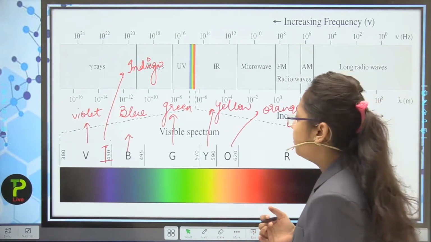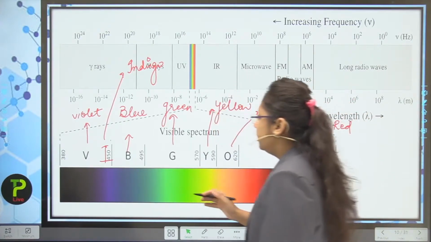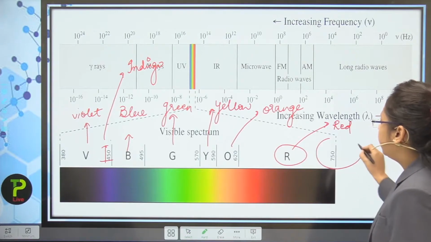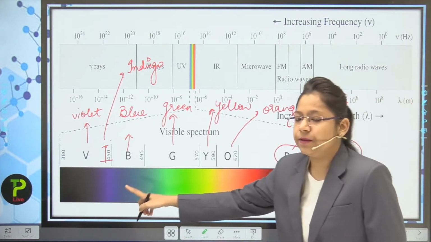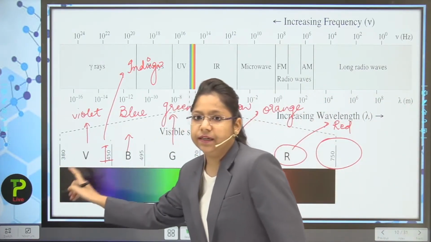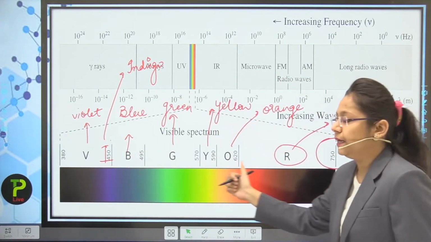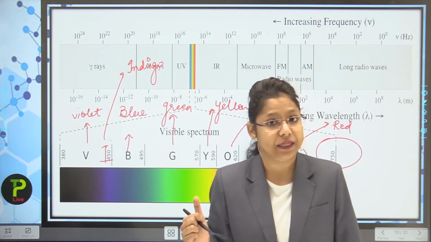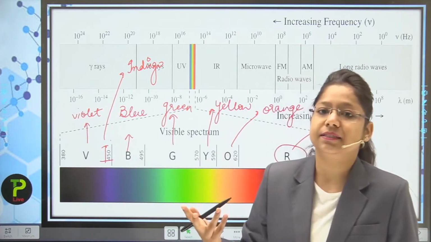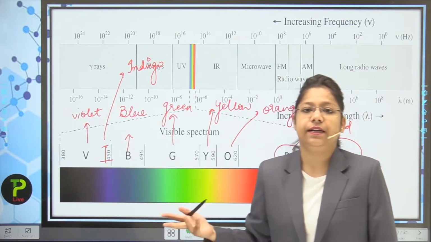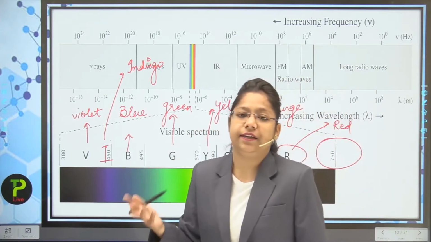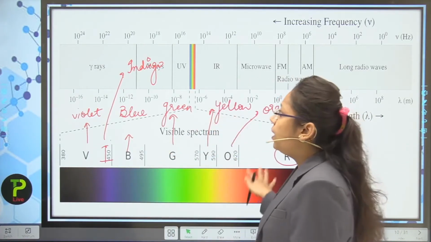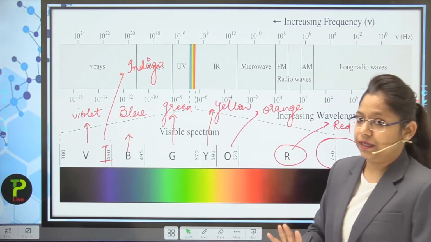Now you can see here, students, that the red light has the greater wavelength. From 380 it increases and ends at 750 nanometers. So you can imagine that it is the greatest wavelength, and the red region experiences more. So it is all about the electromagnetic spectrum.